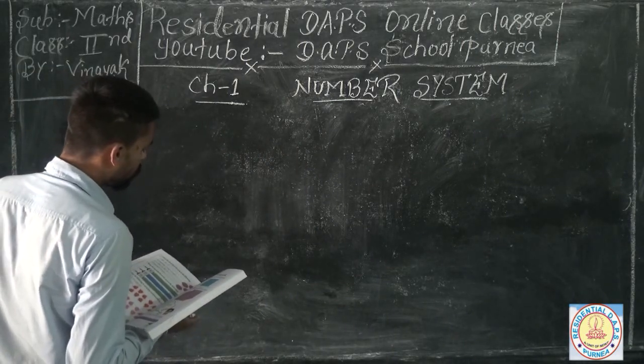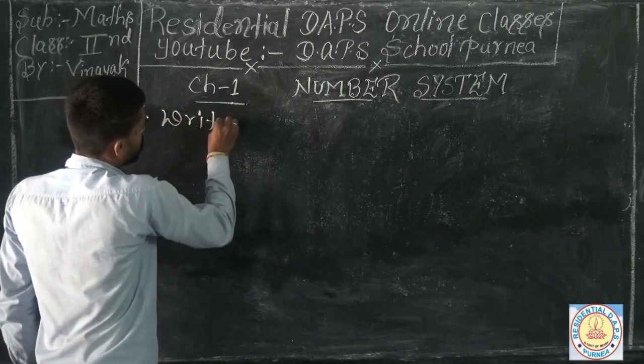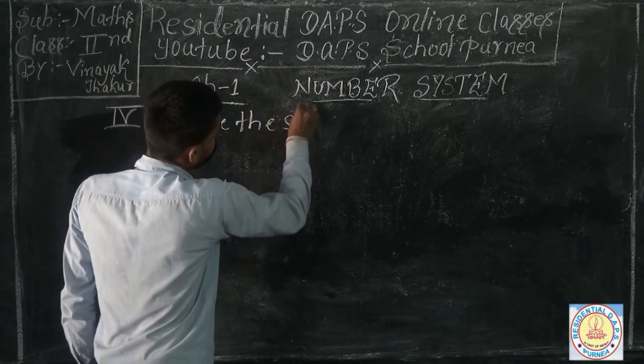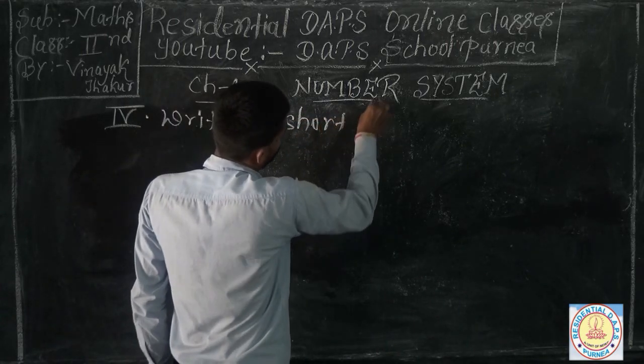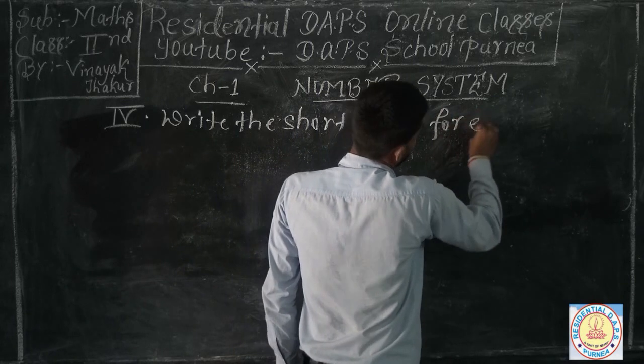What is in your question number 4? Write the short form for each of the following.